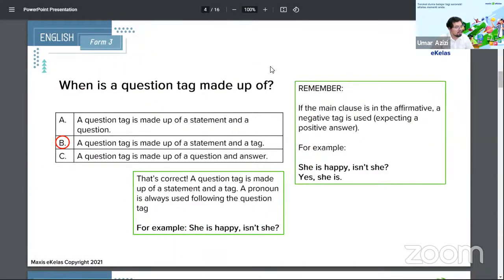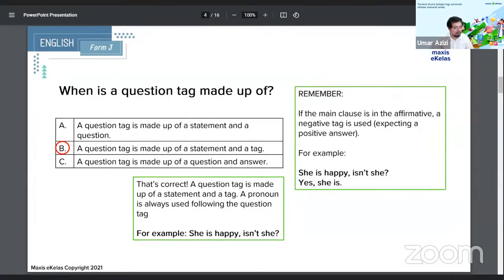So, the rule. If the main clause is in an affirmative format, so affirmative is kita setuju lah, it's a positive thing, a negative tag is used, expecting a positive answer. For example, she is happy, isn't she? Yes, she is.